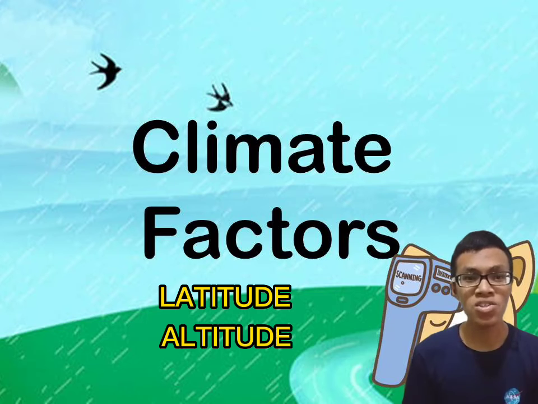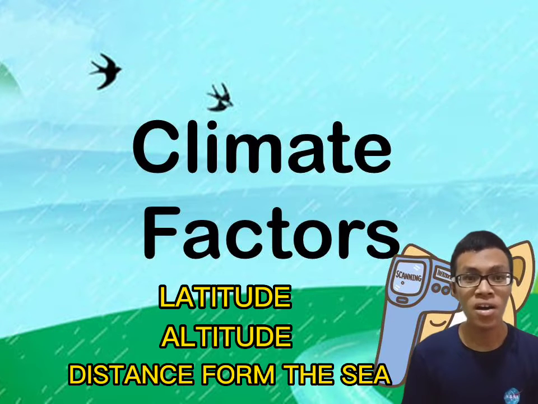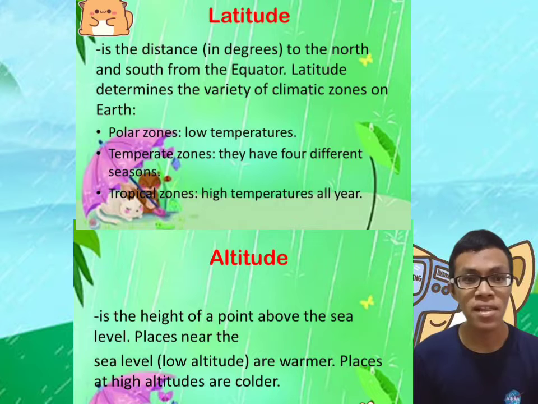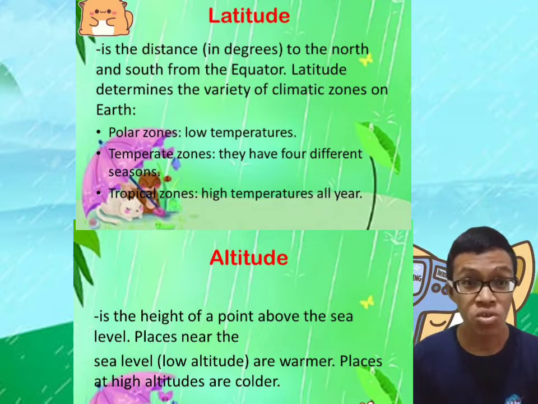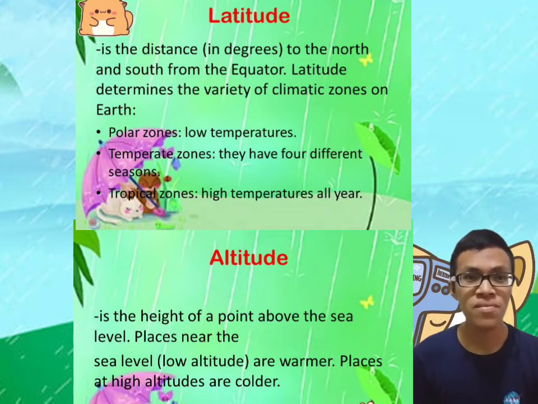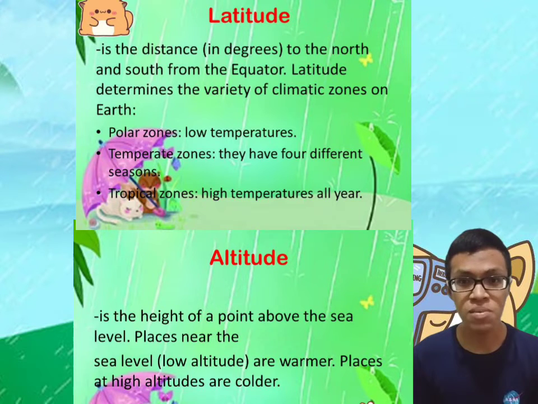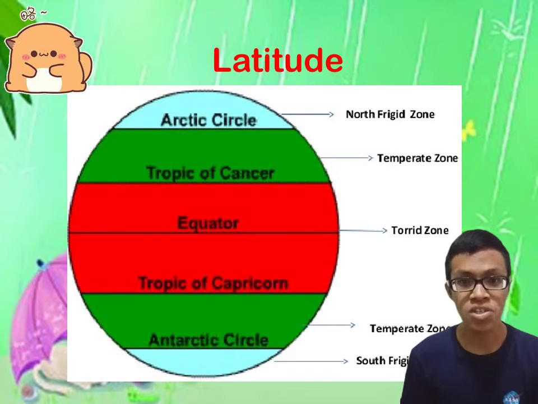Meanwhile, latitude, altitude, and distance from the sea are also factors that affect the climate. In what way? The relationship between latitude and temperature around the world is that temperatures are typically warmer approaching the equator. Meanwhile, it is colder approaching the poles. In terms of altitude, when a place is located at a higher altitude, it experiences colder temperatures and lower air pressures, but if the place is at a lower altitude, there is hotter temperature and higher air pressures.